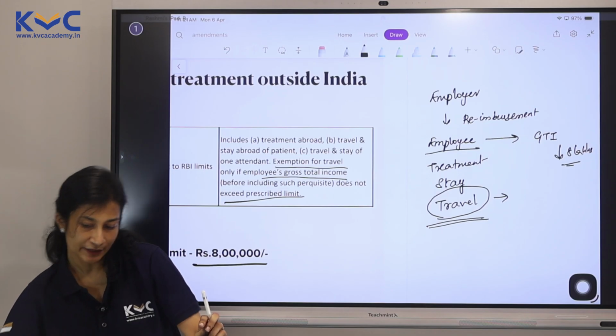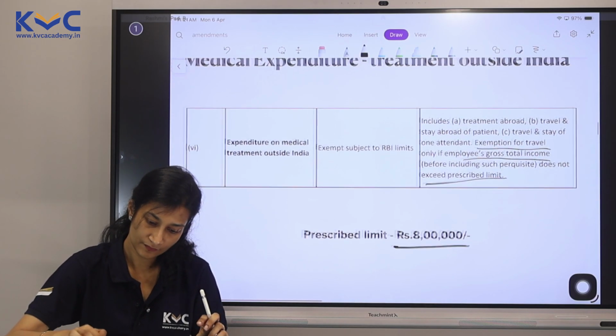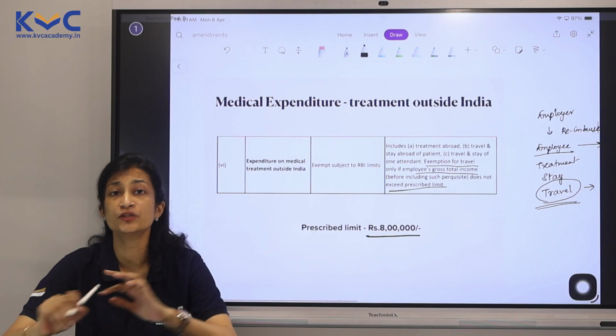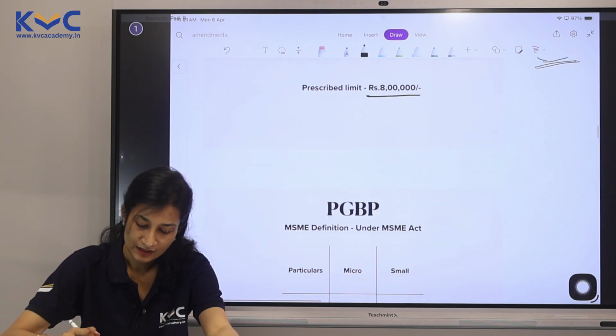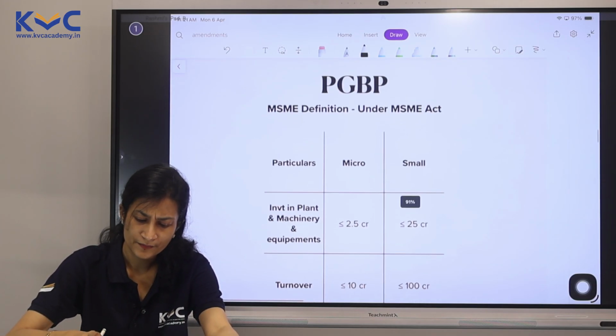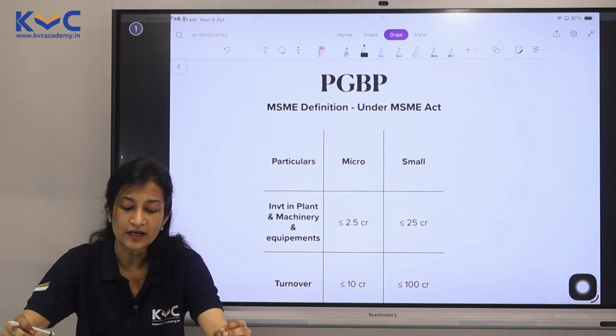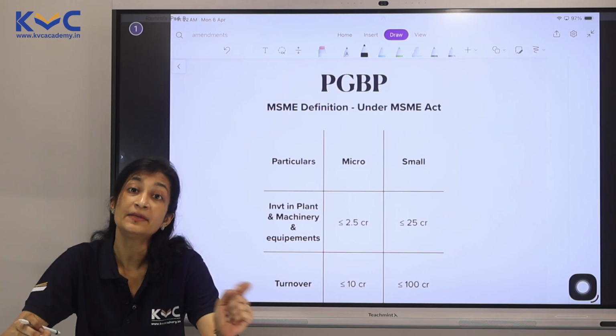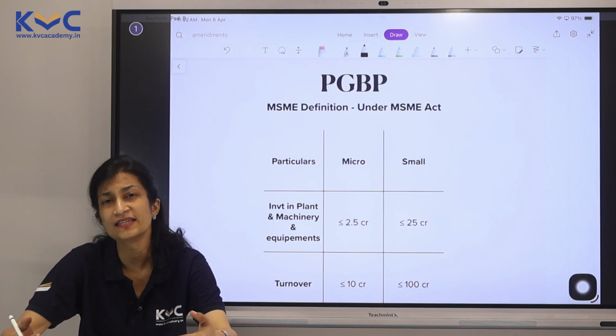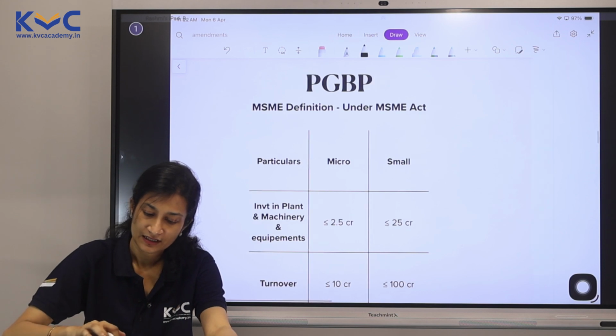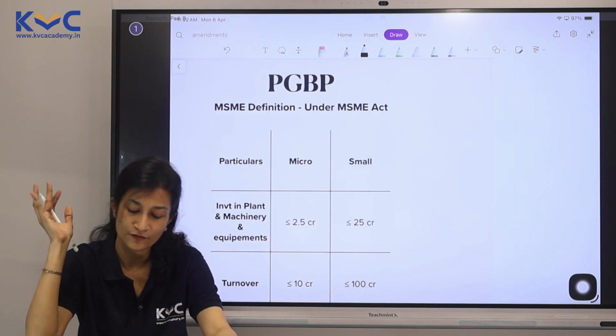Let's move on to the next one now. So those are the two changes which have come in salary. House property, there is no such change. In terms of PGBP, there is a very small update from the MSME Act, which is having an influence here. Let's understand where MSME is even influencing us.